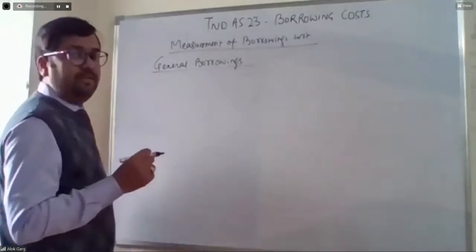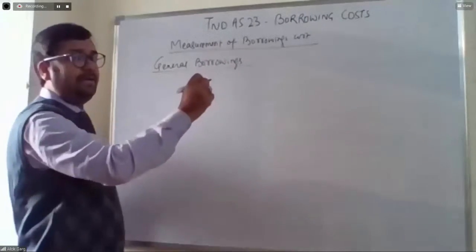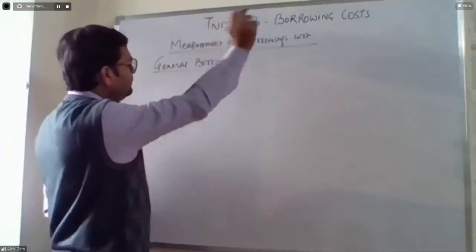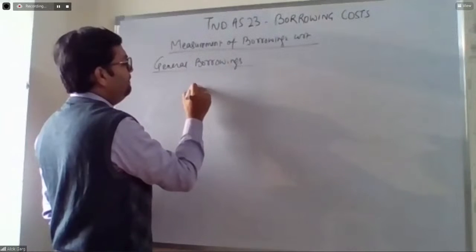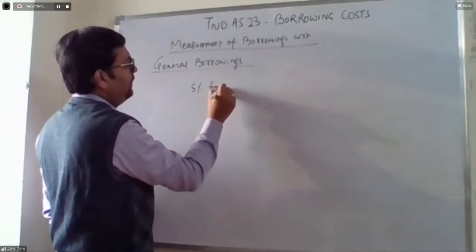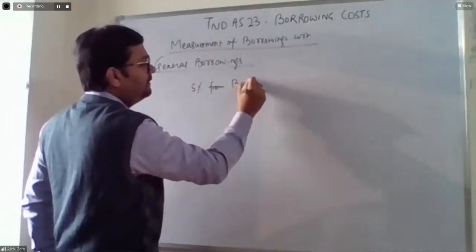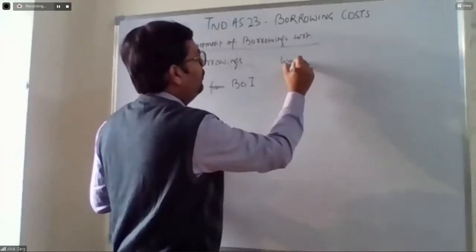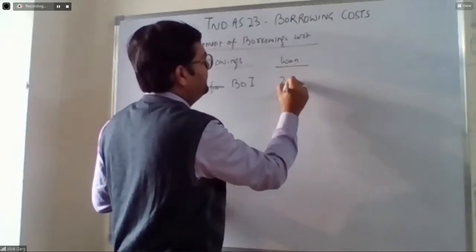For example, there is a treasury department in ABC Limited, and it has taken a loan of, let's say, 5% from Bank of India, and the loan amount is 20 lakhs.